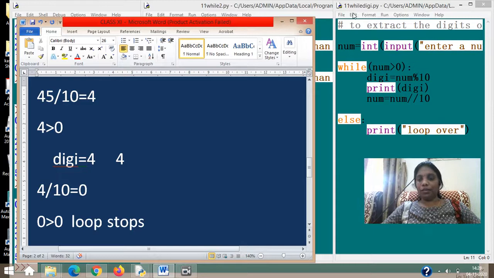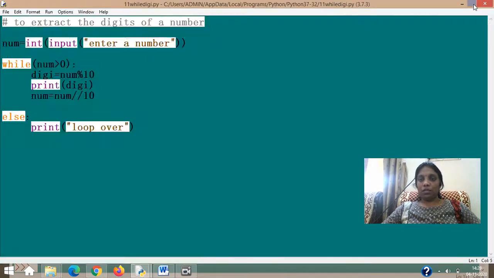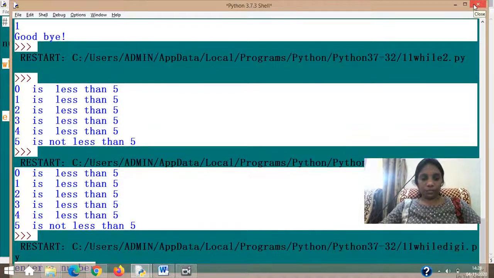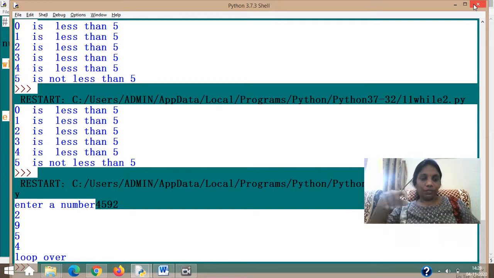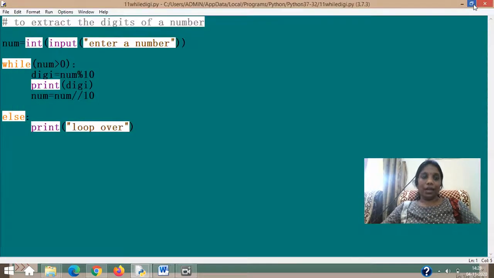And finally when I run this program here, you have been asked to enter a number, 4592. See, I first extracted 2 as I told, then 9, then 5, then 4. And of course at the end I had given loop over, which can be given with or without the else. That completes your first concept in loops.